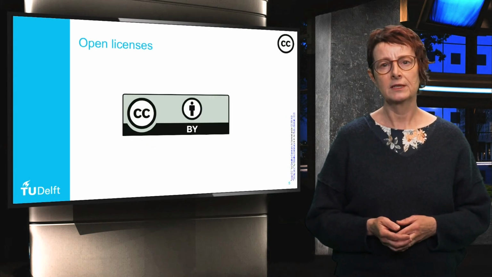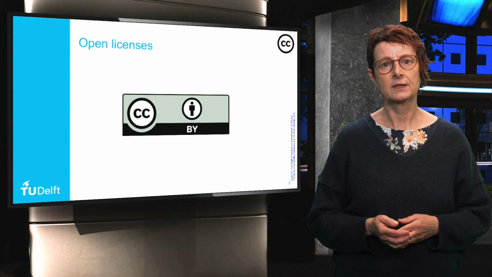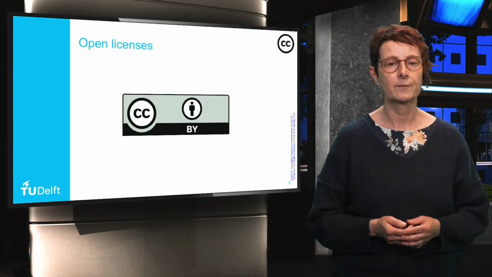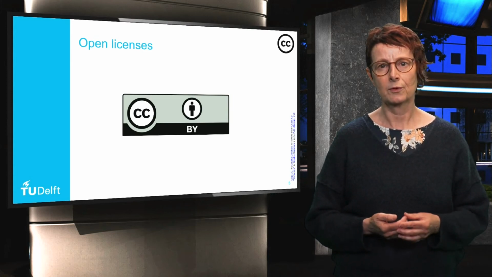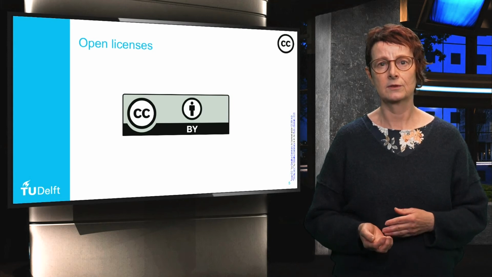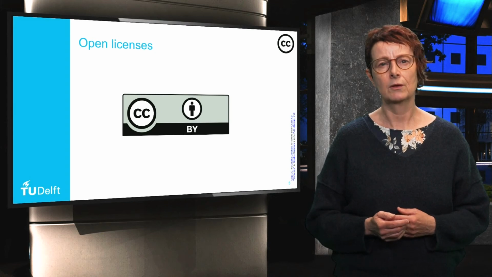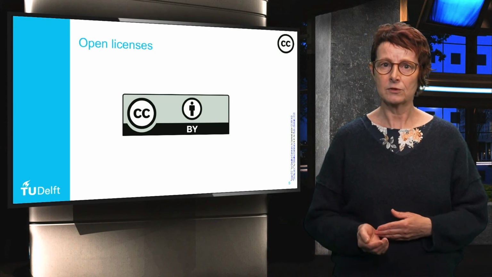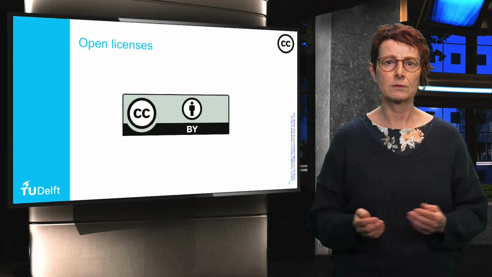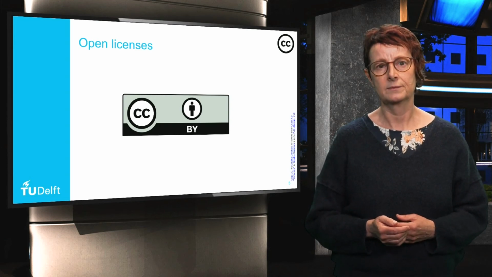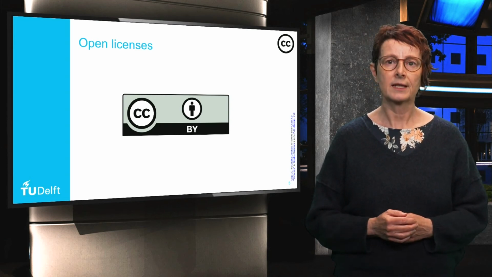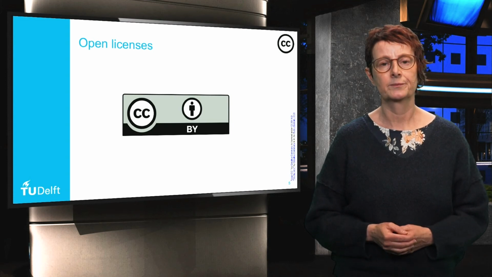However, the majority of open access journals use the CC attribution license, or CC BY. It allows any use provided that the user attributes the work to the original author. So if people use a paper that you authored and you use the attribution license, people always have to refer to your paper as the original. That's all. For the rest, they can do whatever they want with the paper.